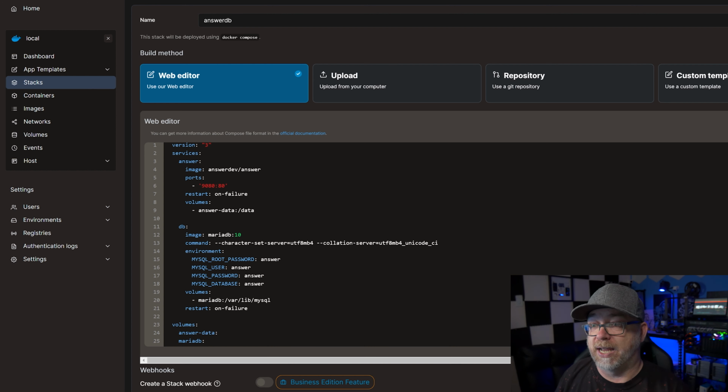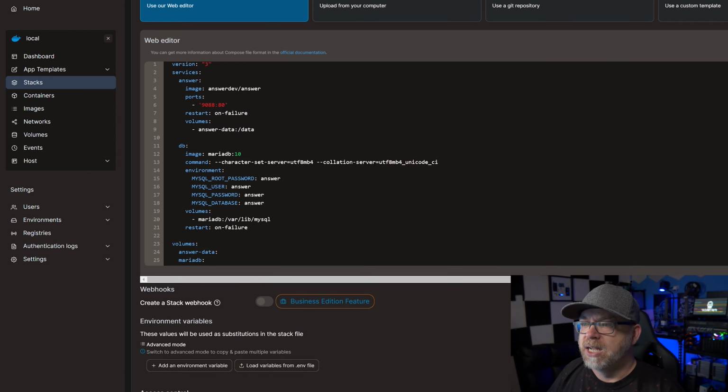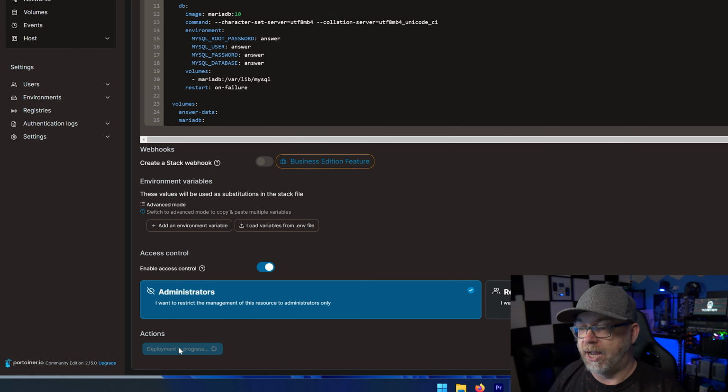So all we would have to do in that case, well, first, I need to change that because I've already got 9080. So let's just change that so we've got it somewhere else. Let's scroll down and click on deploy. And of course, this will deploy not only Answer, but a Maria database that we can connect to as well. So let's give this a minute to do its thing, and then we'll take a look at getting a Maria database installed as well. A few moments later.